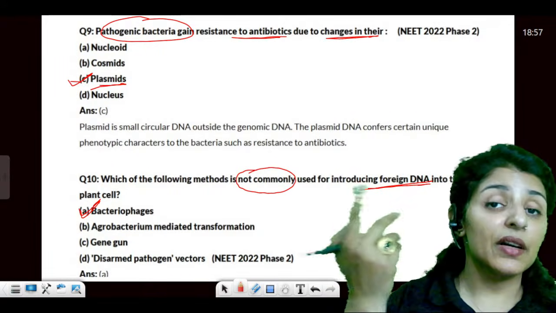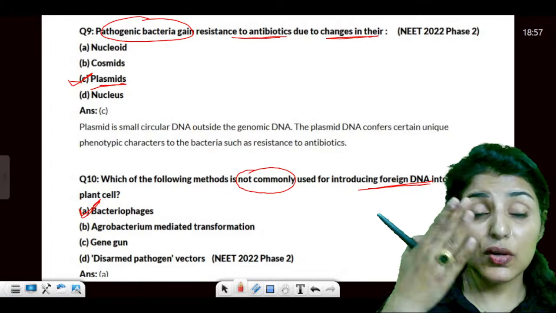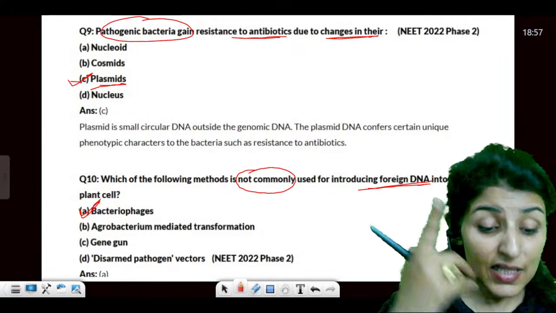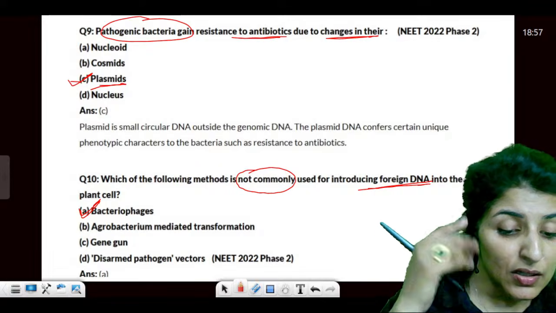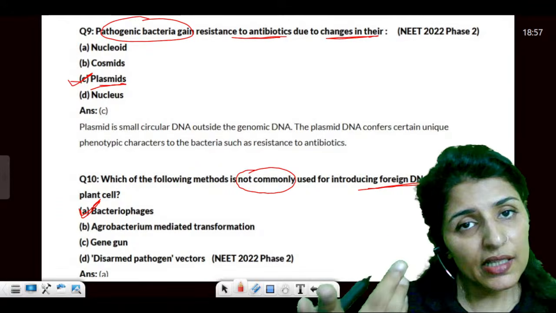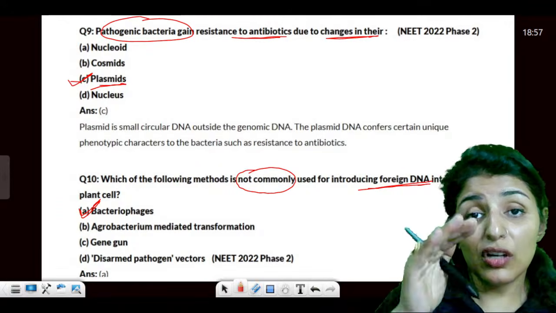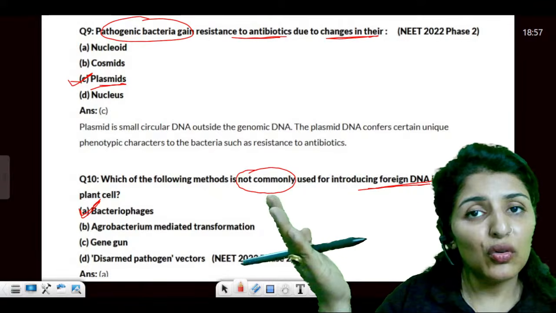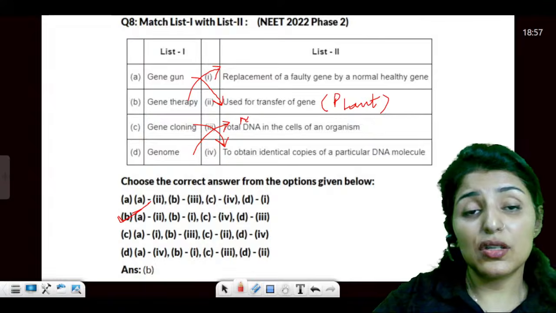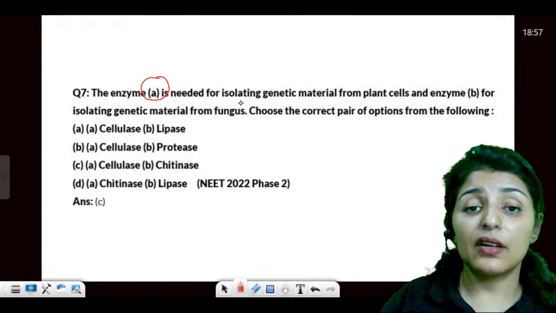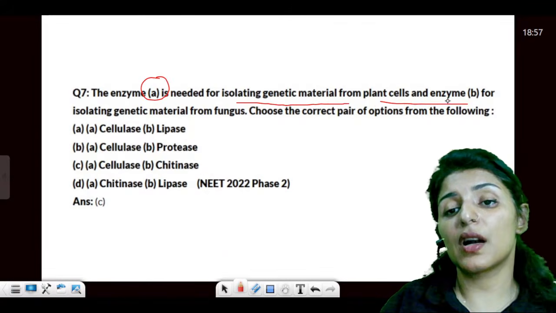How will it get separated then? It is getting separated on the basis of size. Do you agree? It is only based on size because the whole DNA is negative. If it is not for size, then the whole DNA is going to move together. Yes or no?